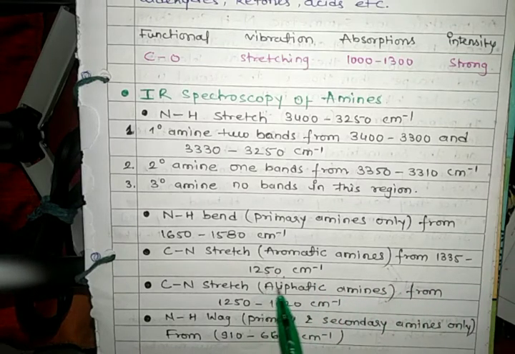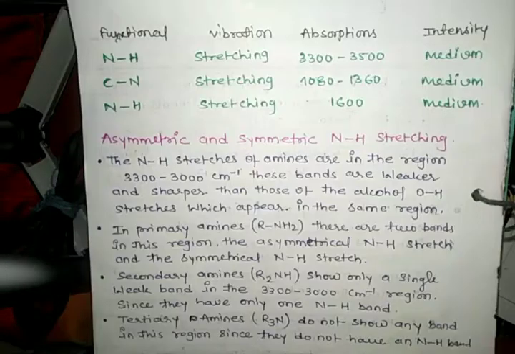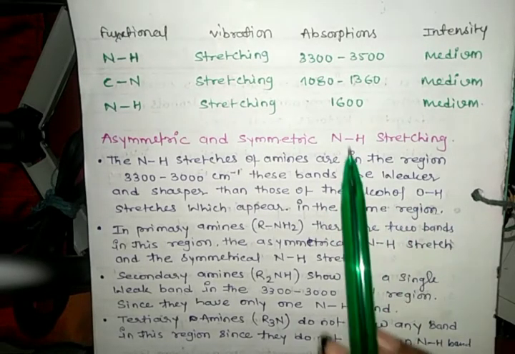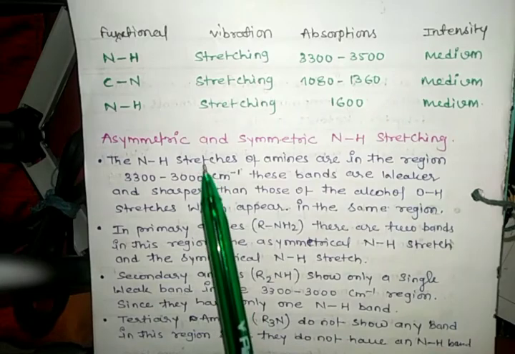1335 to 1250 cm⁻¹. Carbon-nitrogen stretch of aliphatic amines is from 1250 to 1020 cm⁻¹. NH wag, primary and secondary amines only, from 910 to 665 cm⁻¹. Next we see the functional group vibration, absorption and intensity of amines.